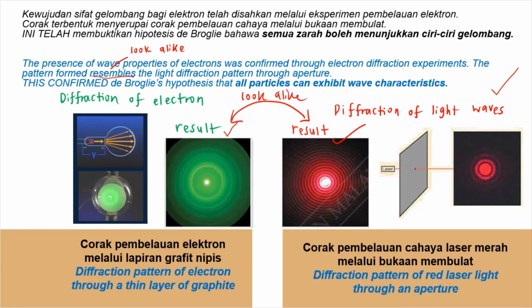Simply because the result of the electron diffraction experiment shows a pattern that looks like the diffraction pattern of light wave through an aperture. This confirms the hypothesis of de Broglie is correct, which is that all particles can exhibit wave characteristics.